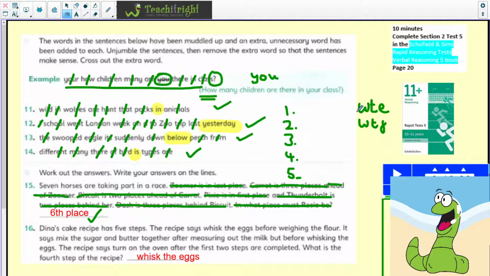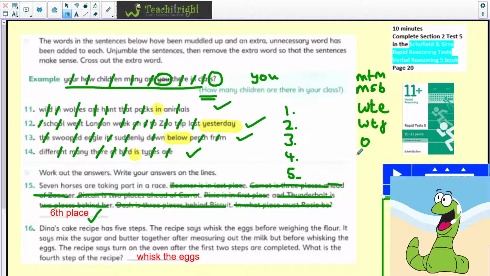Then if we look at the next part, it says mix the sugar and butter together. So I'm just going to put M and then SB. So mix sugar and butter. And then we've got measuring the milk. So we're going to put MTM. Okay. And then we've also got to add in the oven as well. So I'm just going to put O there. So I've got my 5 different things.